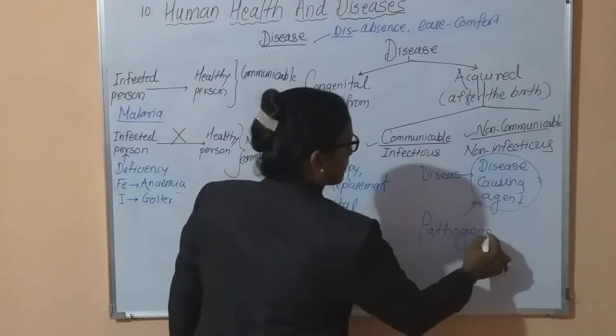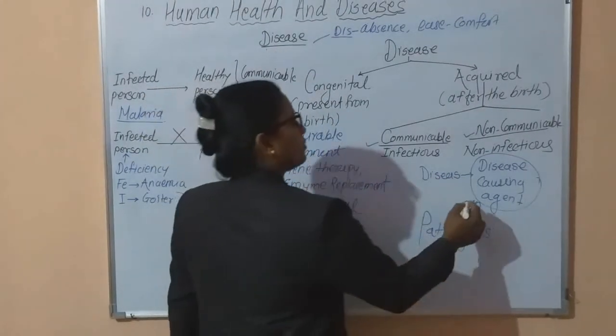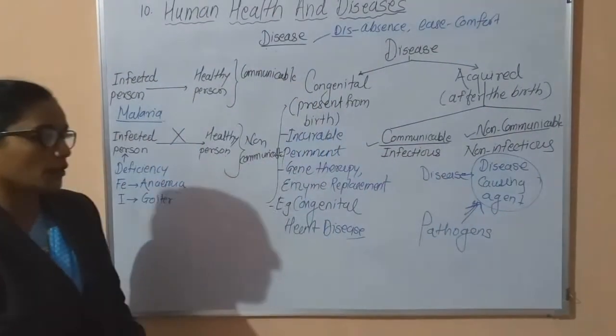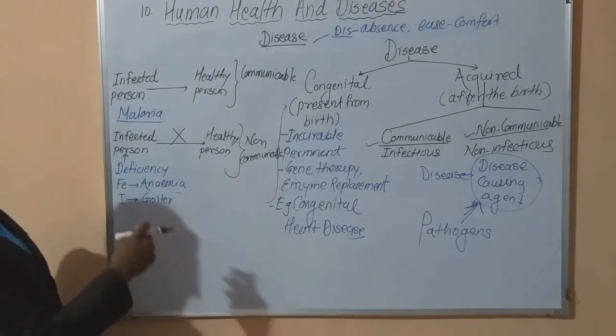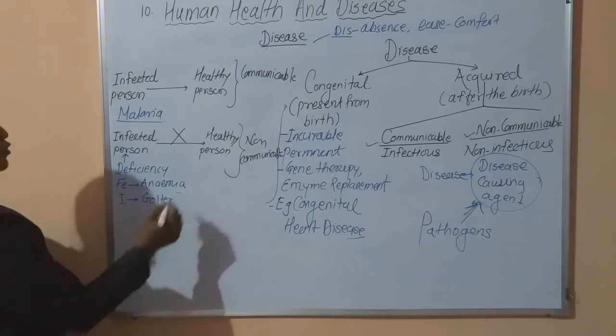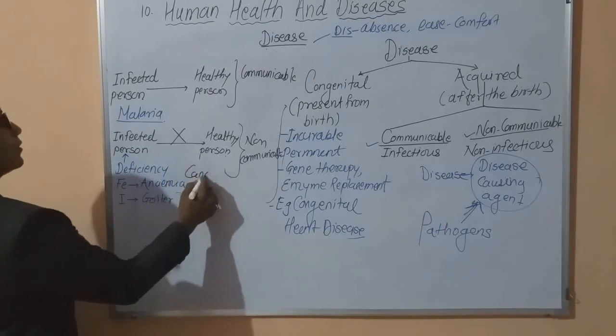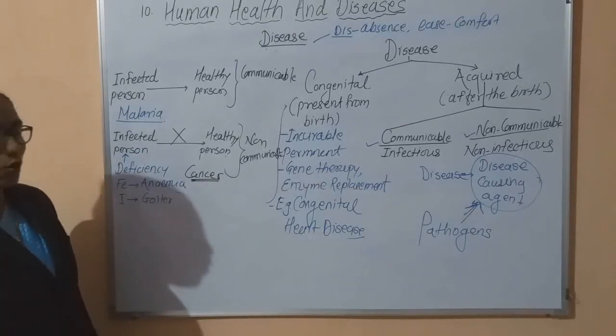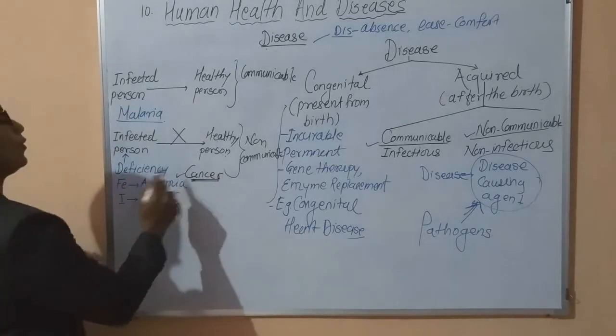What is meant by pathogens? Pathogens means disease causing agents. Now in the case of non-communicable diseases, there is also cancer. This cancer is also a non-communicable or non-infectious disease. Remember this example.